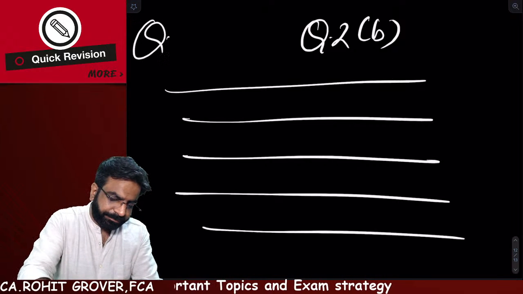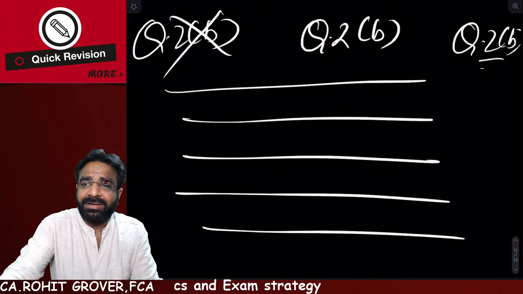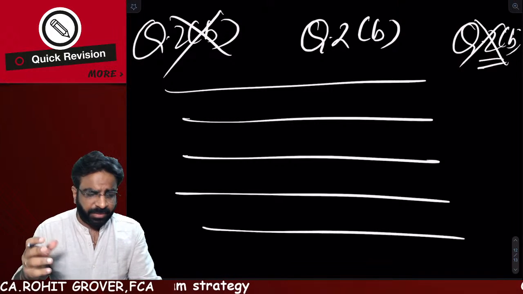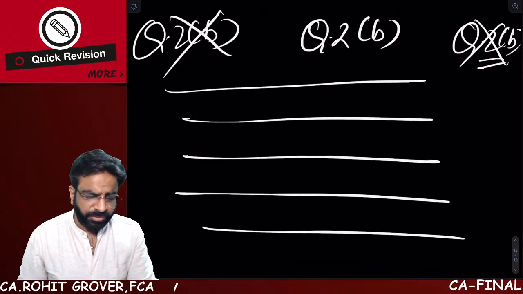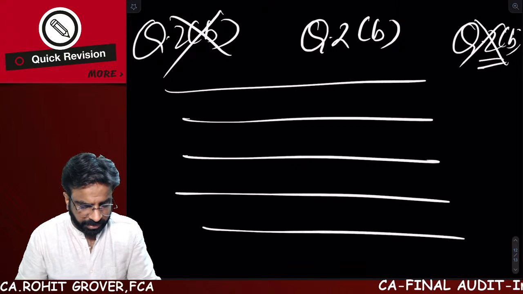Don't write it here. Wrong. Don't write it here. Wrong. Write it in the beginning, in the center. Are you getting the point? Then up and down, you can write anywhere. No problem at all. Are you getting the point?